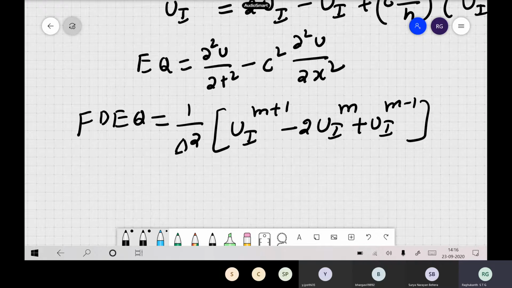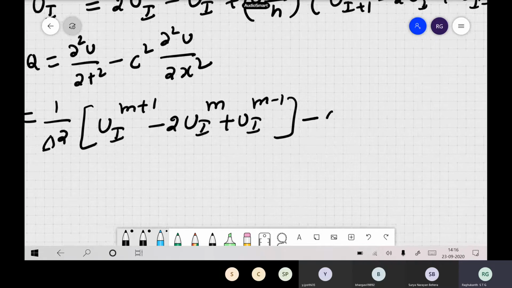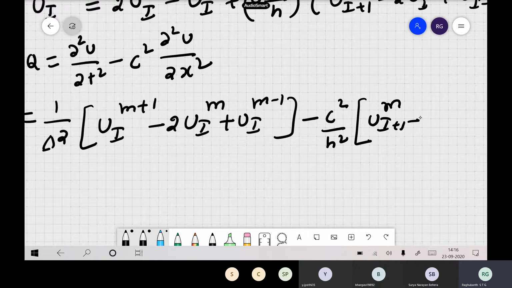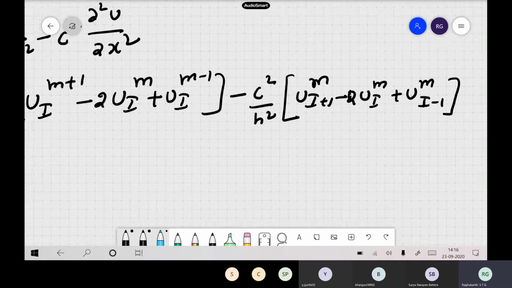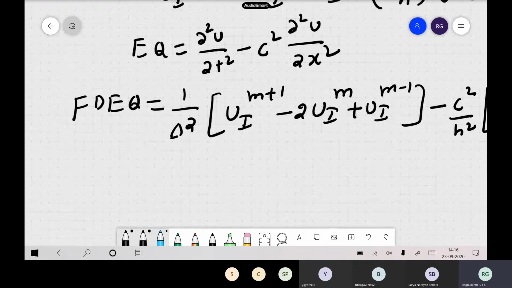These are derivatives with respect to time. Minus c square by h square, u i plus 1 m minus 2 times u i m plus u i minus 1 m. So these are the finite difference approximation of our wave equation.